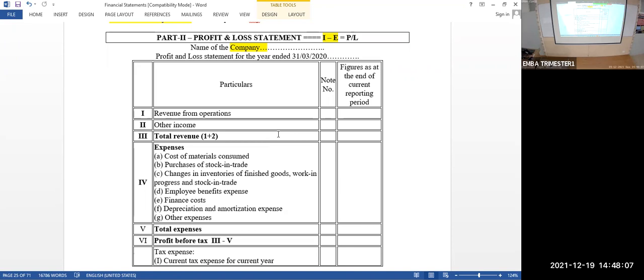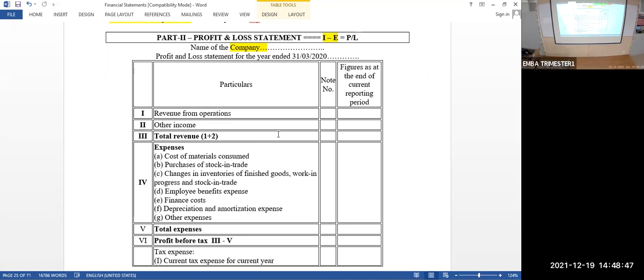That's all. Third one is change in inventories of finished goods, work in progress and stock in trade. Look at this point number C. Do not worry about raw materials, closing stock, opening stock, because that is already done in point number A. Opening stock of raw material plus purchase of raw material minus closing stock of raw material has been already done in point number A. Point number C is worrying about opening stock of work in progress, opening stock of stock in trade, and opening stock of finished goods. Add it together minus closing stock of these three, except raw material.